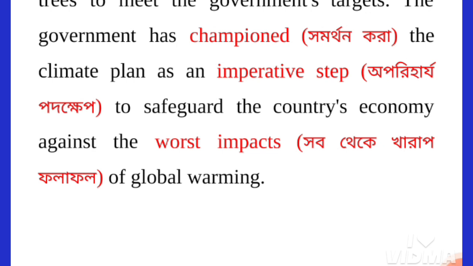Negative activities means burning different types of poisonous gases, harmful gases in the environment, and such other activities. So, in order to combat or decrease the effects of global warming, the government has supported this type of sustainable plan.